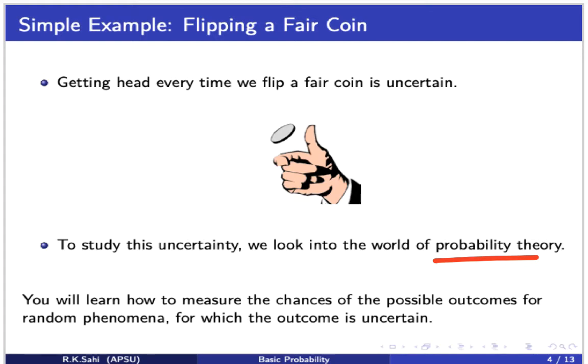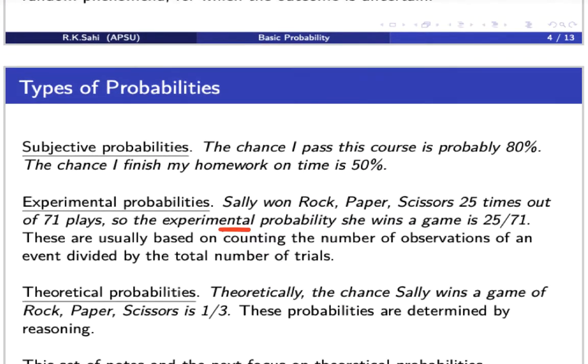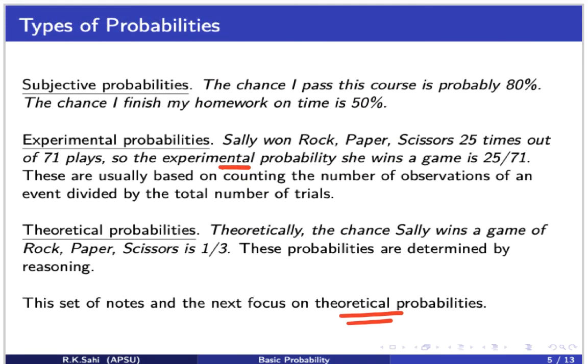Let's look at some types of probabilities. There are three different kinds of probabilities. One is the subjective probability, experimental probability, or theoretical probability. Now, subjective probabilities are a chance, whether I'll pass the course with probability 80% or can finish my homework on time is 50%. They're all very personal, they're very subjective.